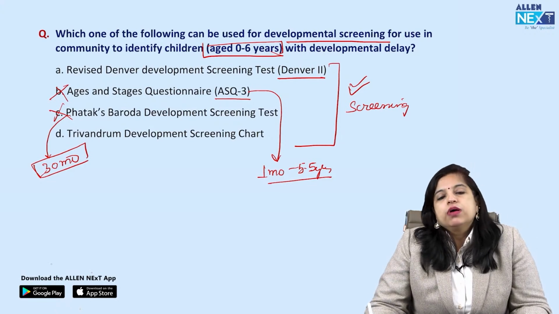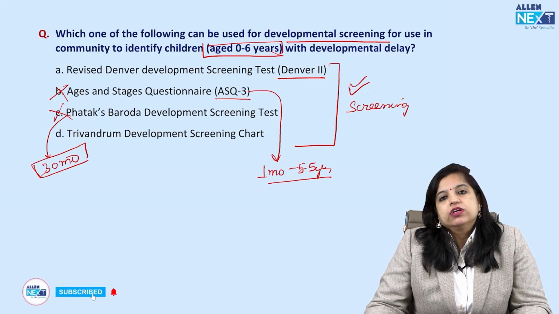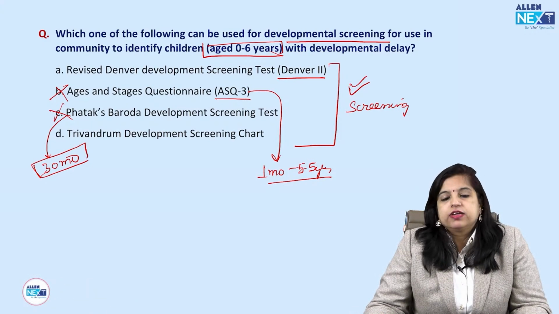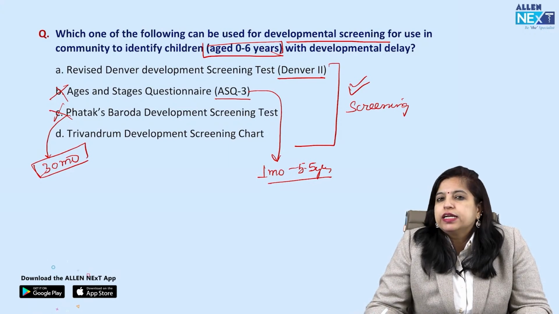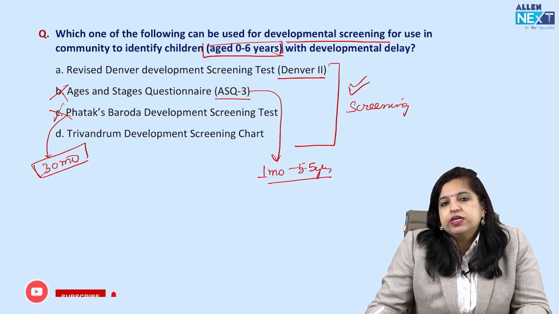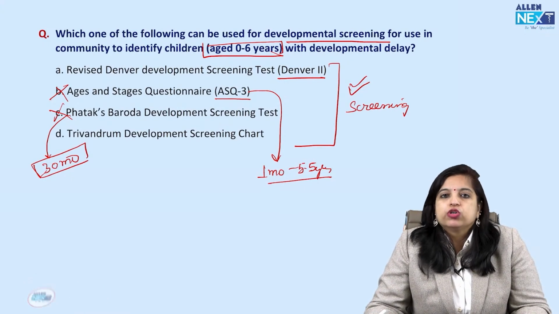ठीक है. अब आते हैं next option पे, and that is your revised Denver developmental screening test, which is also known as Denver 2. So remember, this Denver 2 was revised in 1992. In fact, the Denver development screening test was revised in 1992, and thereby it was then named Denver 2, right?